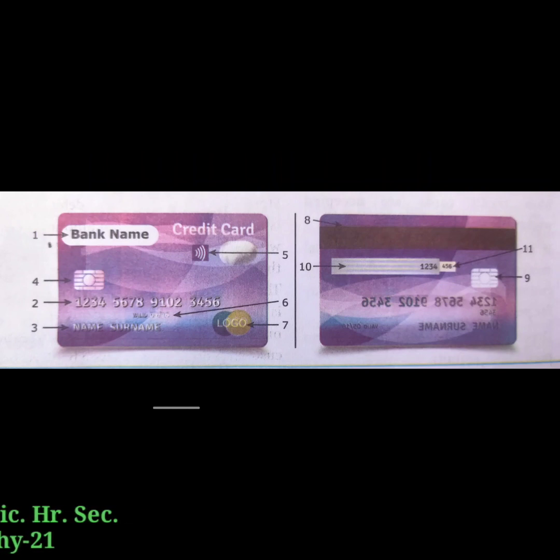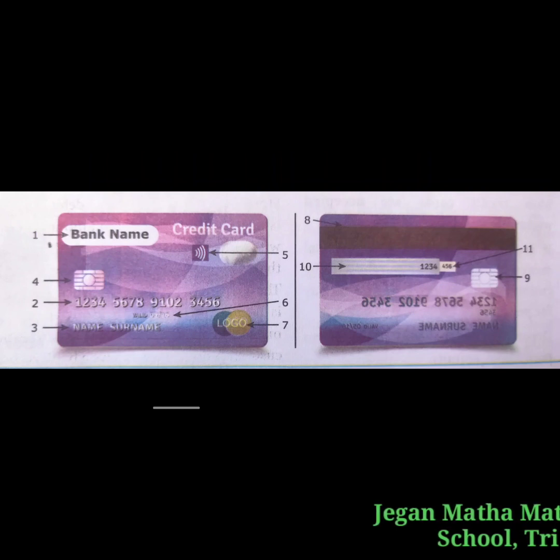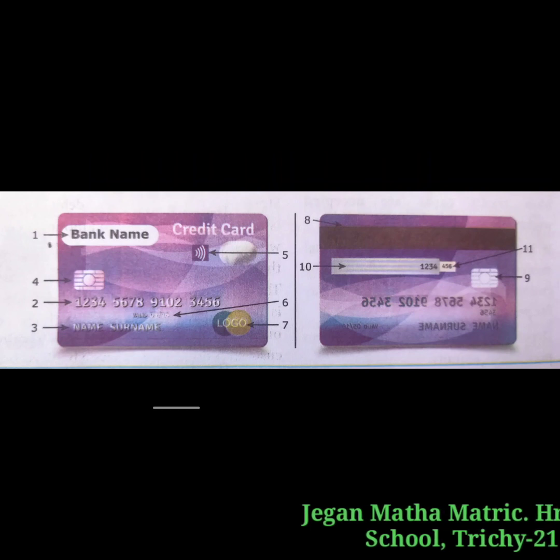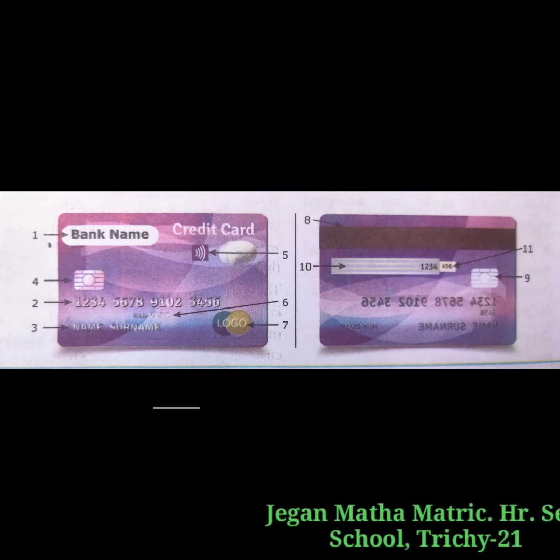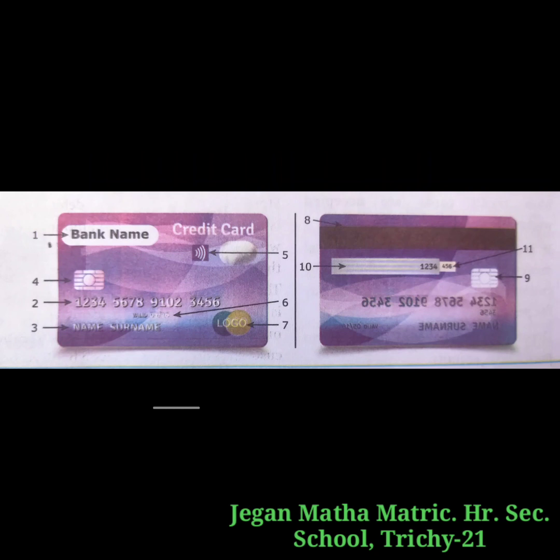The card is valid until the last day of the month printed on it. And the seventh one, the card brand logo. It is the name of the card network company like Visa and MasterCard, etc. These are all leading credit card network companies. RuPay is an Indian domestic open loop card launched in 2012.